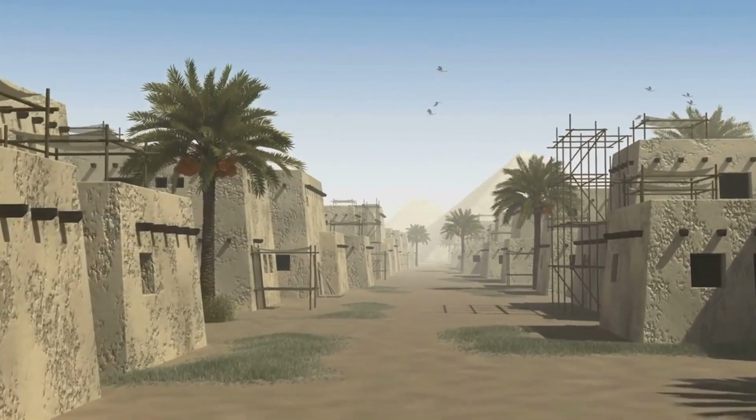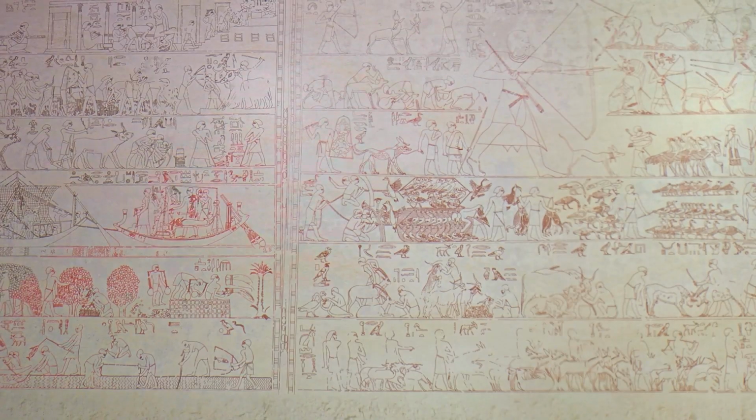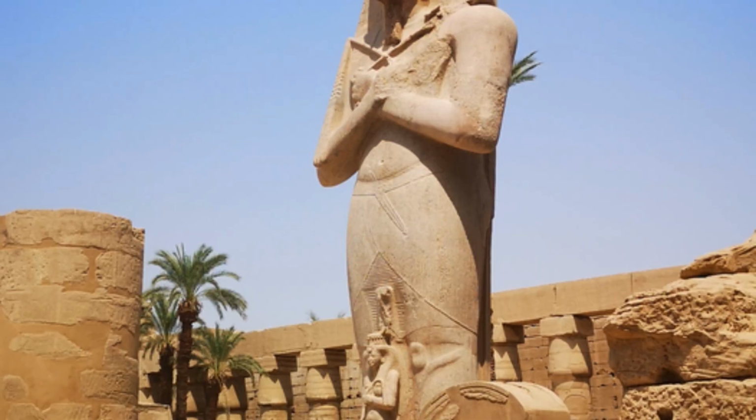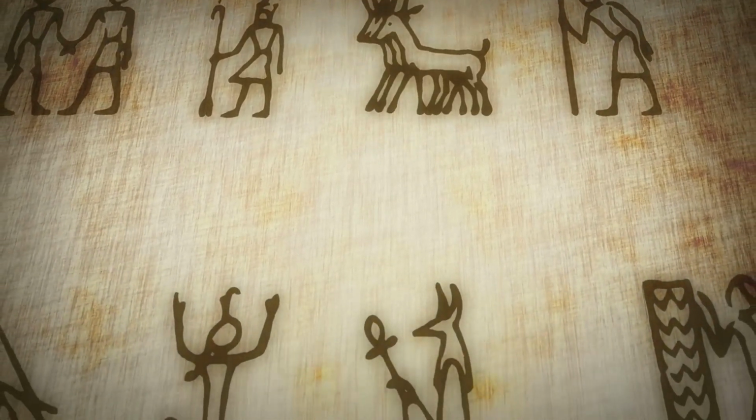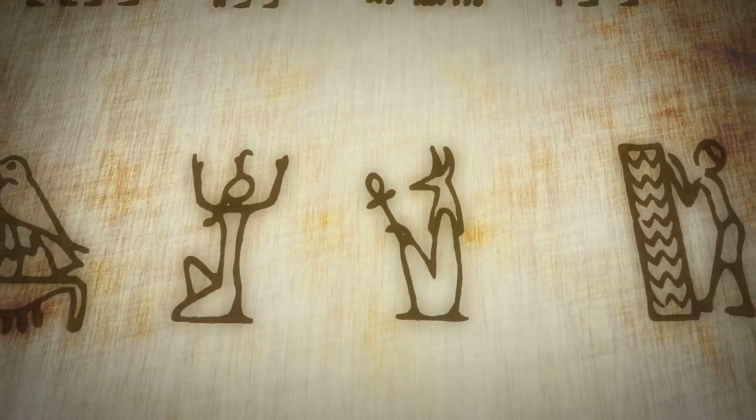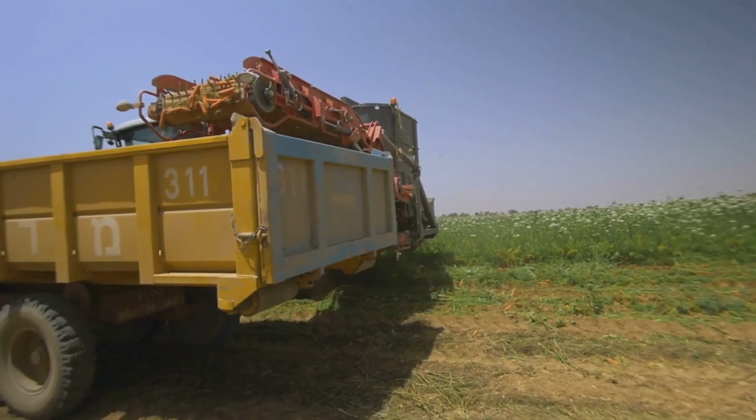Section 6. Life in Ancient Egypt. Life in ancient Egypt was diverse and structured. Society was hierarchical, with the pharaoh at the top. Below the pharaoh were nobles, priests, scribes, merchants, artisans, and farmers. Each group had its own role in society.